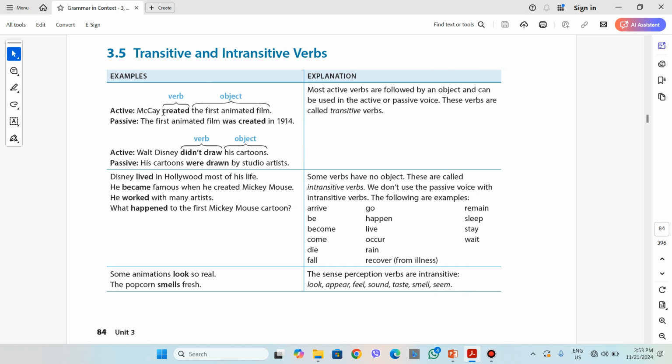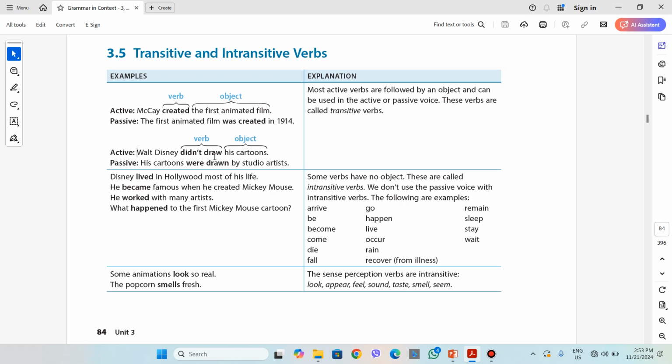For example, McKay created the first animated film. Create here is a transitive verb, therefore followed by an object, the first animated film. Here, the object is identified. Therefore, it can be used either in the active voice or in the passive voice in the second sentence: The first animated film was created in 1914.